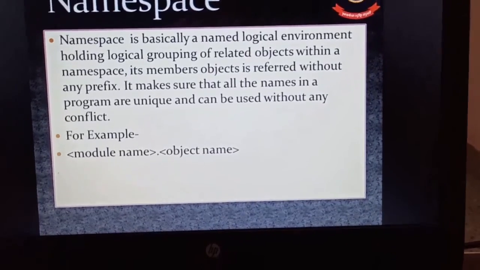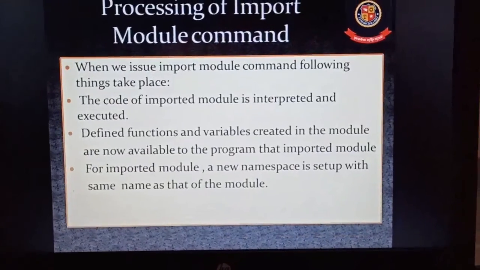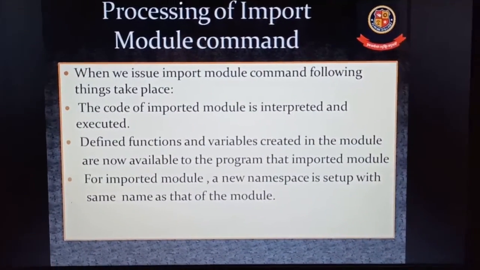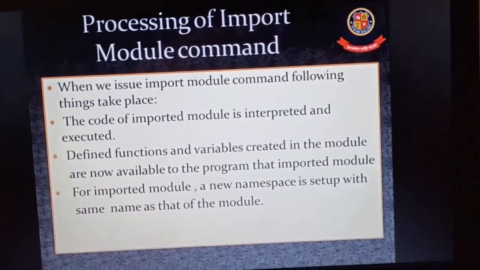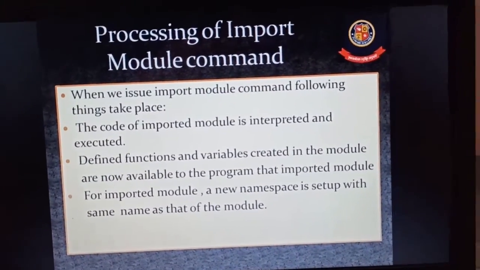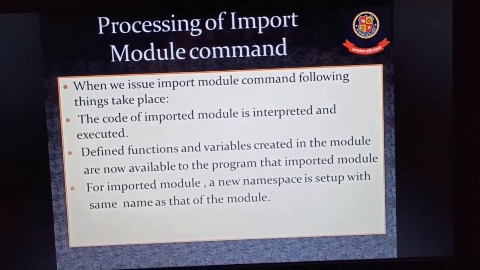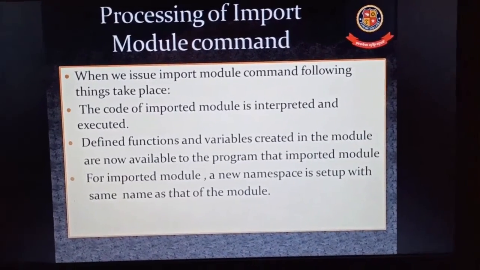It would be clearer when we discuss the processing of the import module command. Right now I'm going to tell you how we can process the import module command and its objects, so that the role of namespace is clear. I shall explain this with an example also, so don't worry.